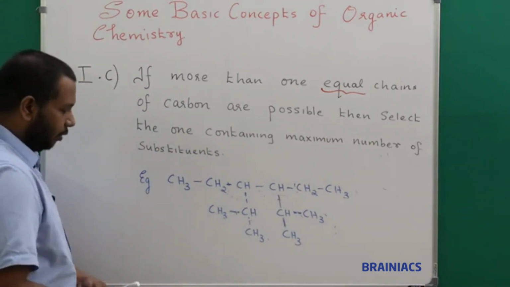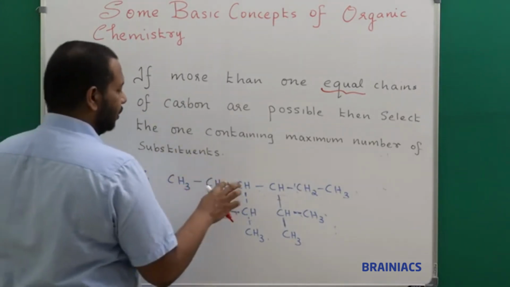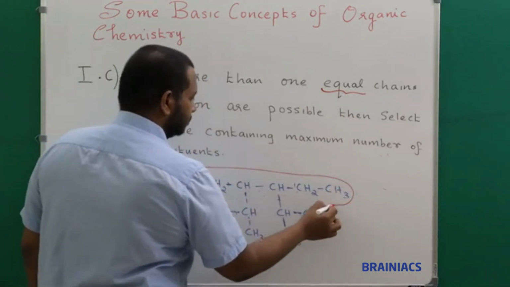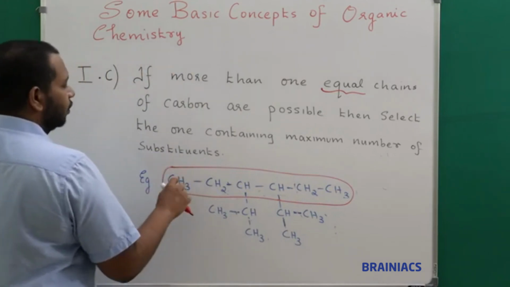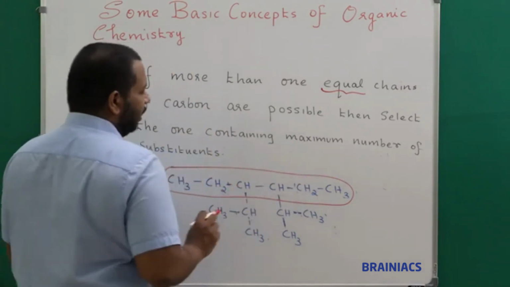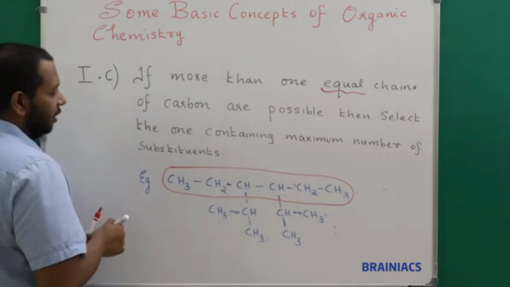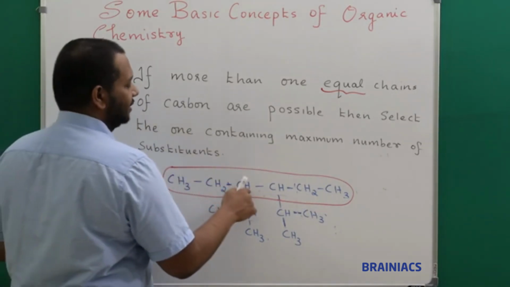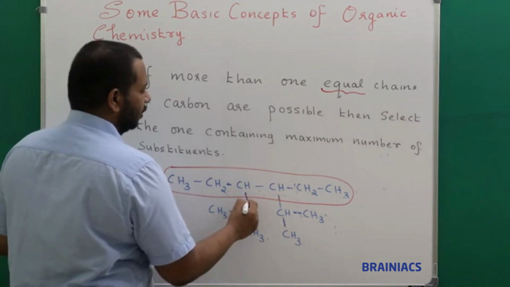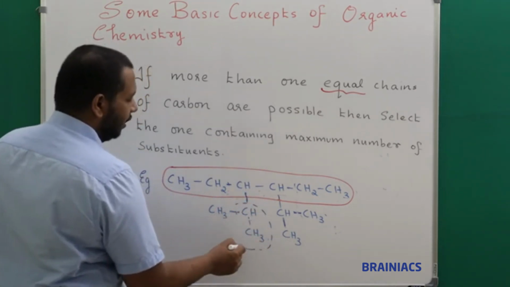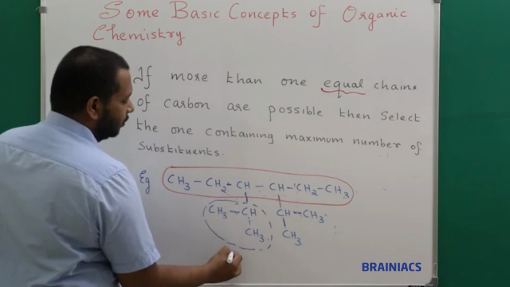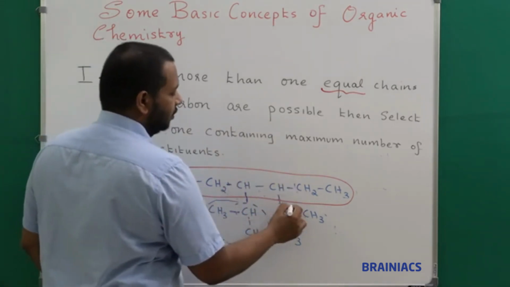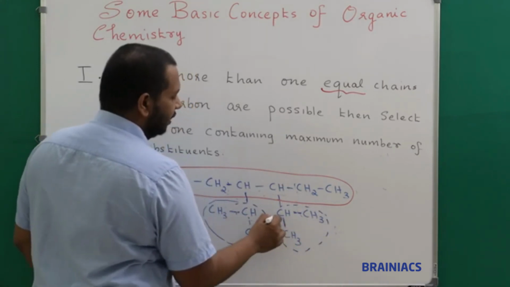Now I am going to choose another path for your understanding. Suppose I am choosing this as my parent chain. Listen here, this is also 1, 2, 3, 4, 5, 6. Now tell me how many substituents are here. CH3, there is no substituent. CH2, there is no substituent. CH, so here there is a substituent. I can say this is my first substituent. And again coming here CH, this is my second substituent.